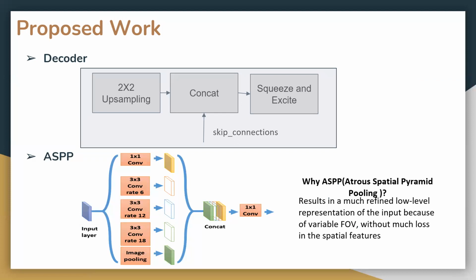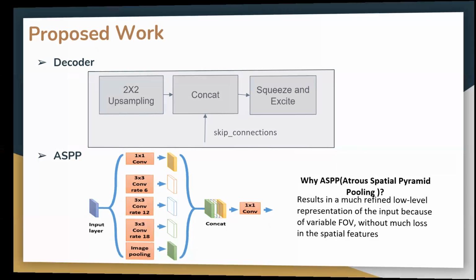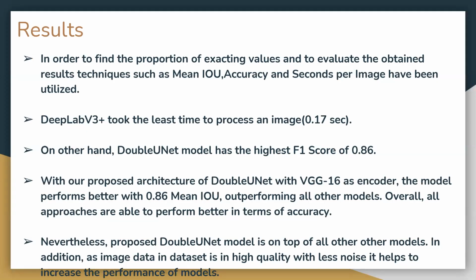So the main decoder consists of three main layers. One is 2x2 upsampling and concatenating it with the squeeze and excite layers. And in the concatenation layer, there are some skip connections. So we use atrous spatial pyramid pooling, which results in a more efficient low-level representation of the input, as it shows a variable FOV without much loss in the spatial features. So the results which we have got are the following.